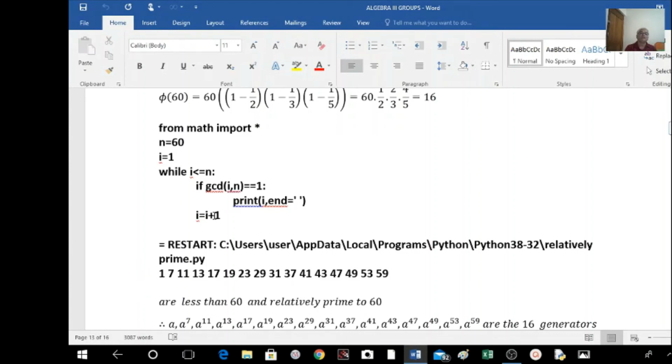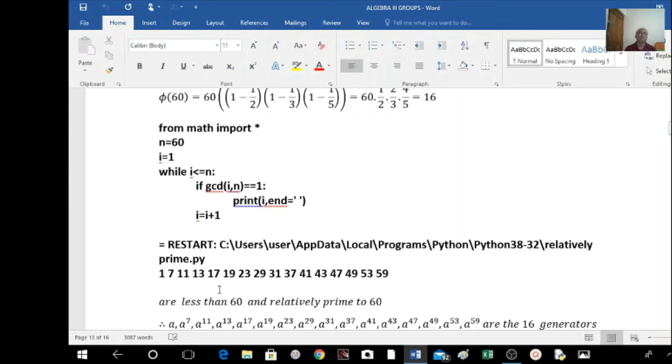So if i is relatively prime to n, then only I told the computer to print. It prints 1, 7, 11, 13, 17, 19, 23, 29, 31, 37, 41, 43, 47, 49, 53, 59. These are totally 16 integers less than 60 and relatively prime to 60.